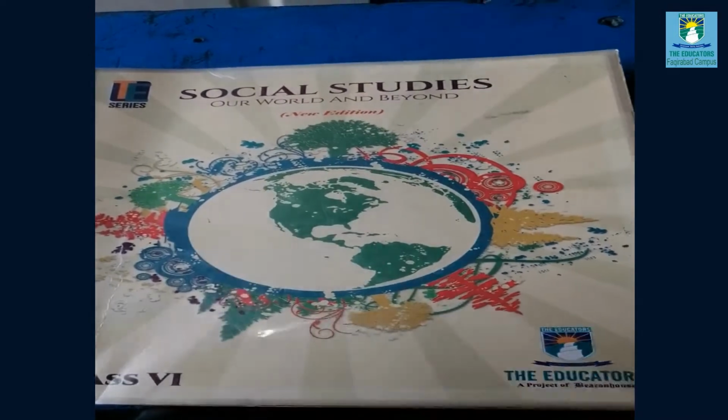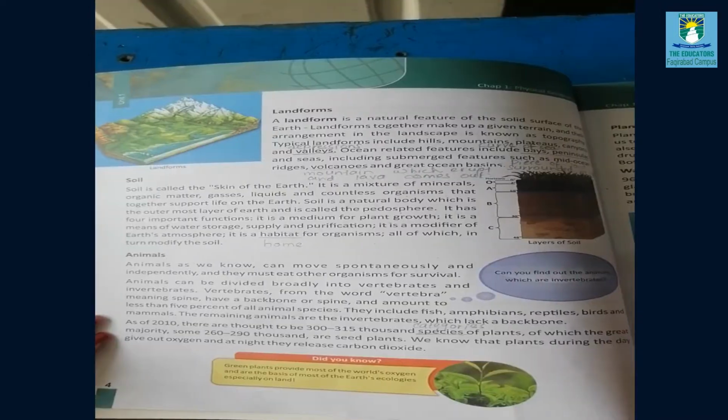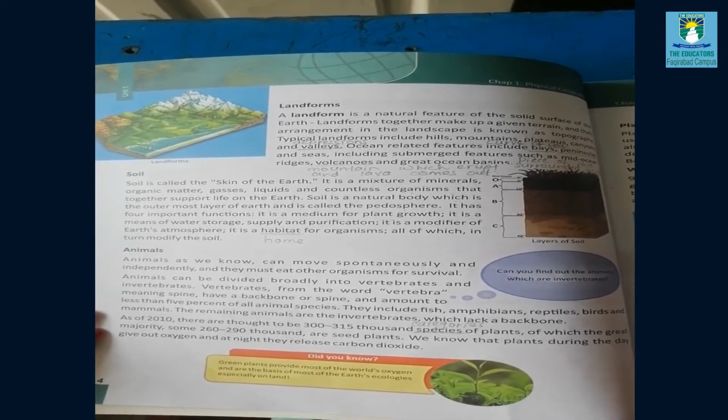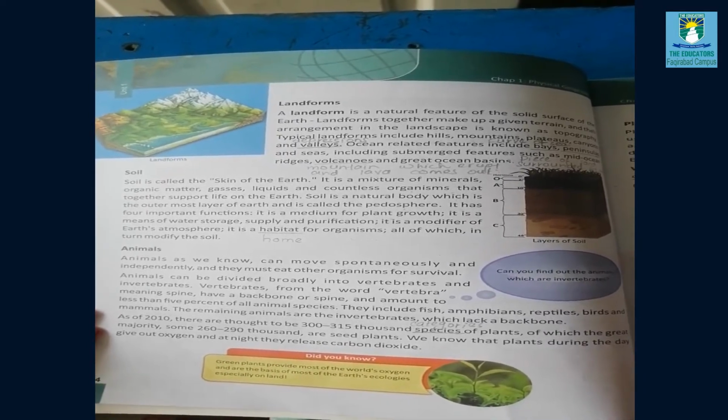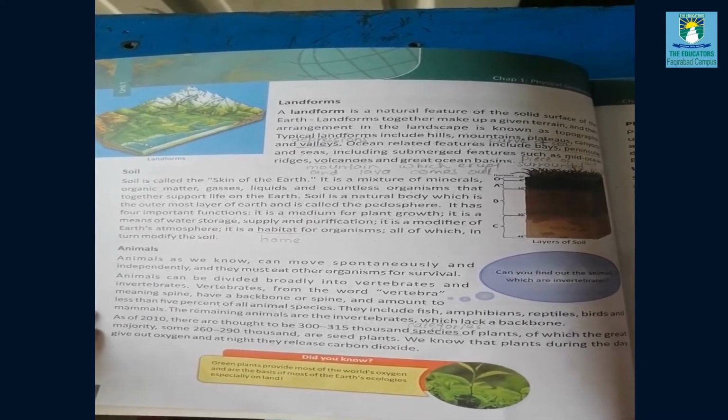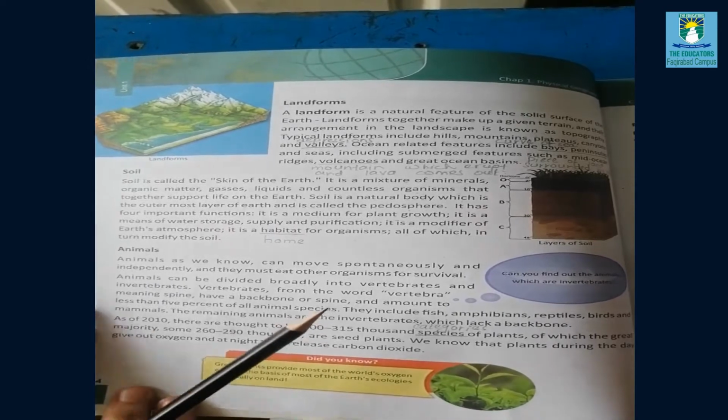Open your geography books. Take out page number 4. In the previous lecture, we studied about Earth and some of its elements like rocks, landform, and soil. Today, we will start another topic, which is animals.